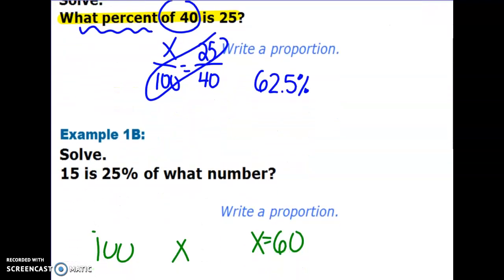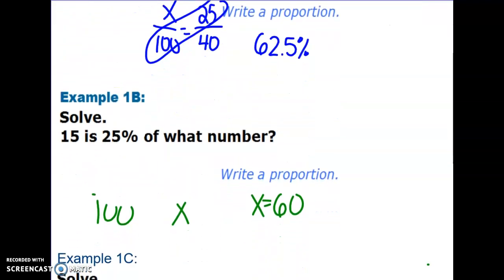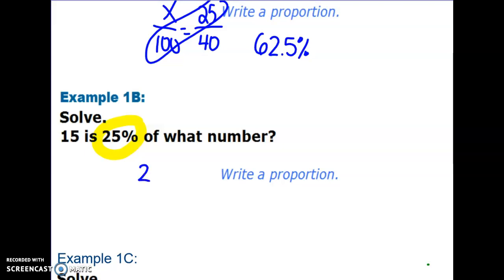Okay, with the second one right here, I have my answer there. The next one says 15 is 25% of what number? So I'm going to do my percent part first. All right, I already know it's 25%, so I'm going to write 25% as 25 out of 100. Okay, the second thing I want to look for is the of statement. What number? We don't know the total amount, so the total amount goes on the bottom.